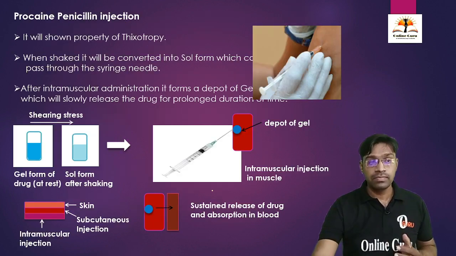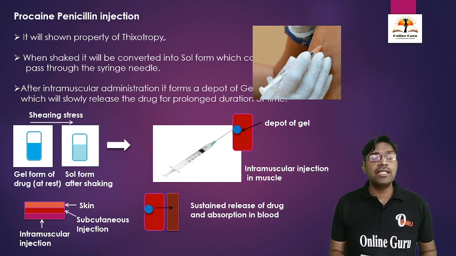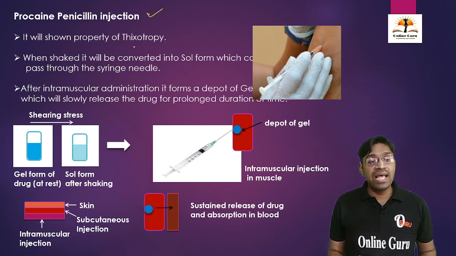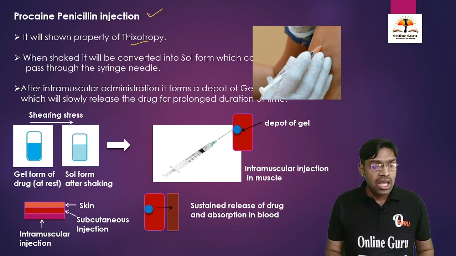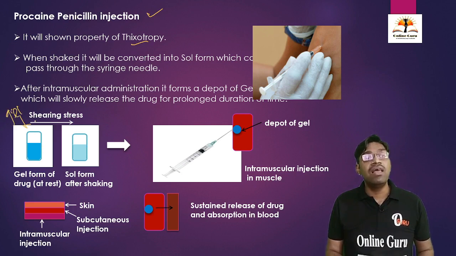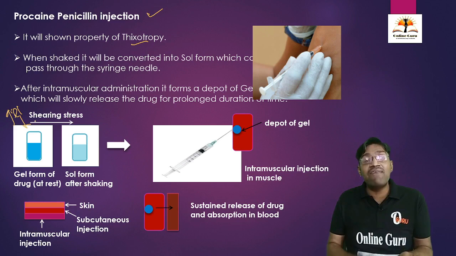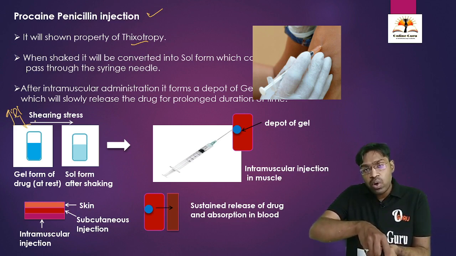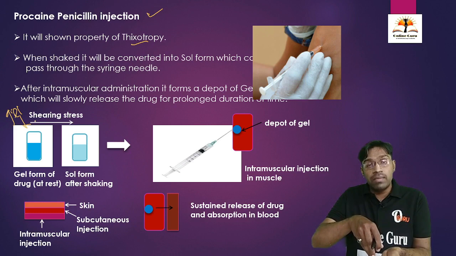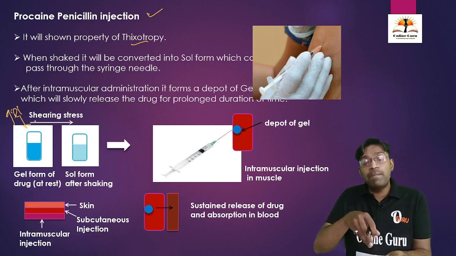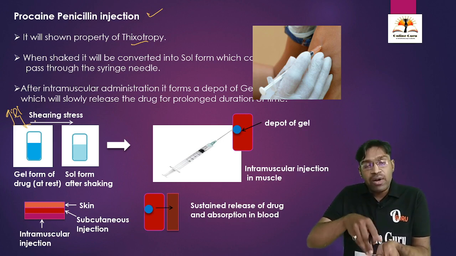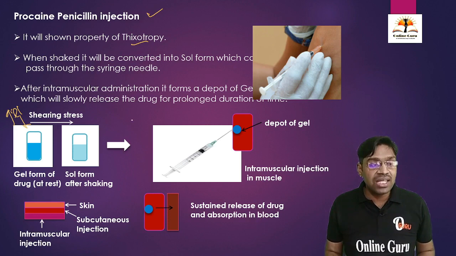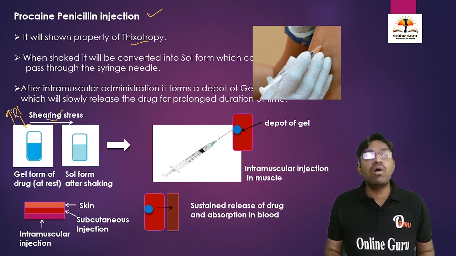We are going to discuss one example. It is procaine penicillin injection. It shows the property of thixotropy. When we take a procaine penicillin injection, initially it is in the form of gel. This is a vial. When we draw the solution from that vial into our syringe, we are drawing the gel. Then what will happen? There is a pressure which is generated while drawing the injection. This pressure is called shearing stress.